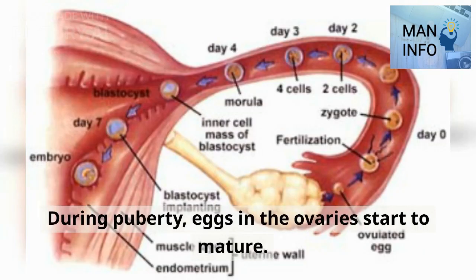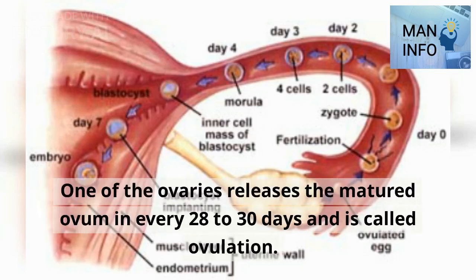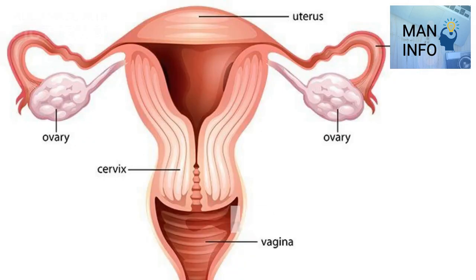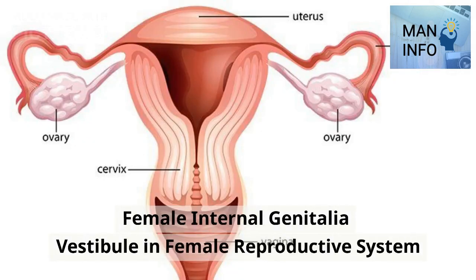During puberty, eggs in the ovaries start to mature. One of the ovaries releases the matured ovum every 28 to 30 days, and this is called ovulation. Female internal genitalia, vestibule in female reproductive system.